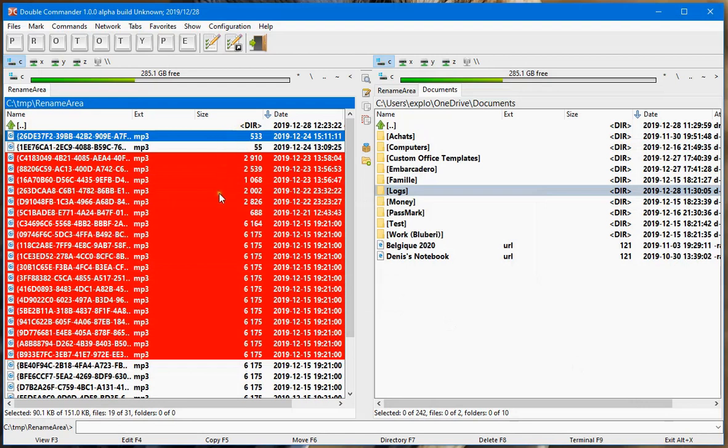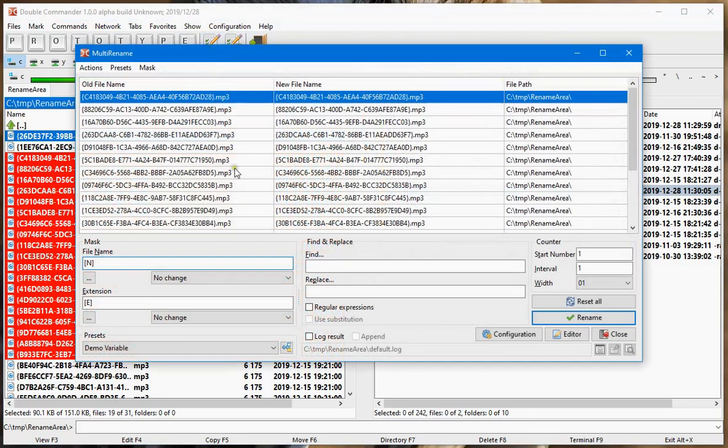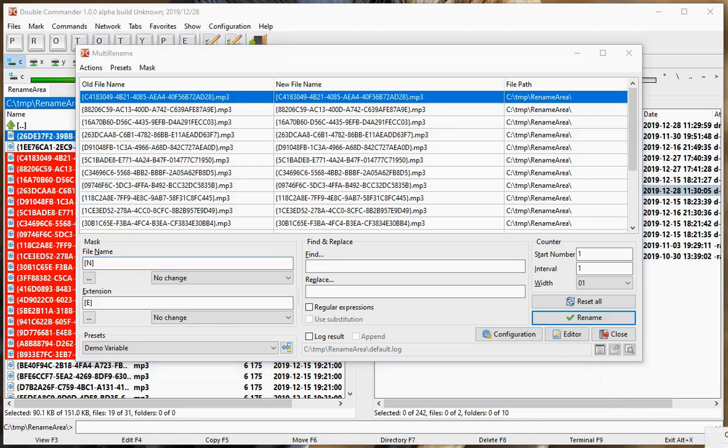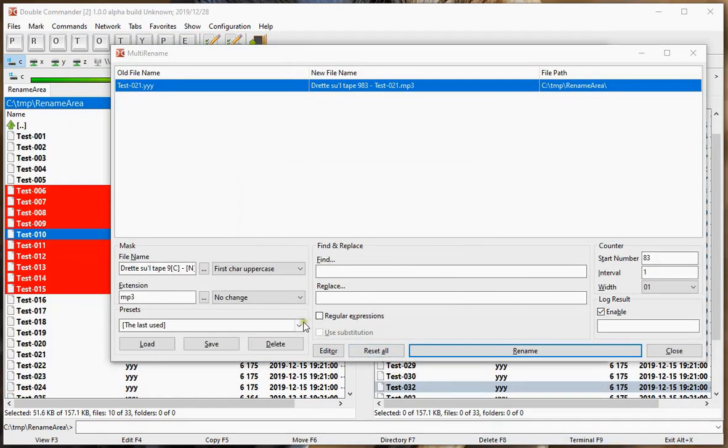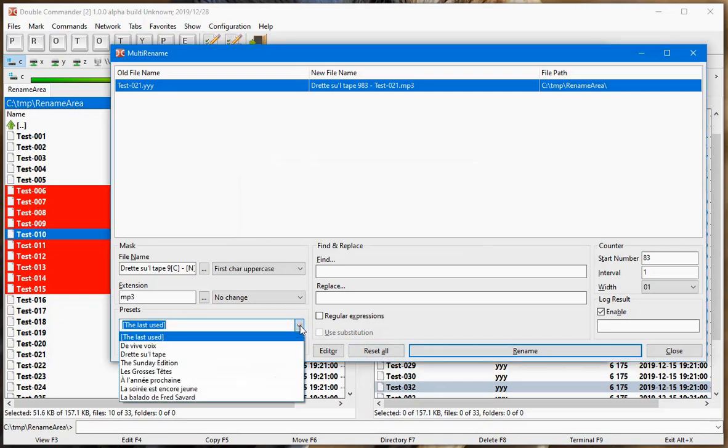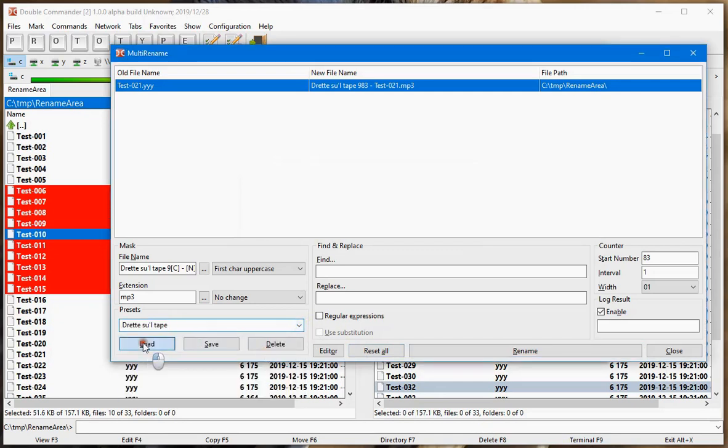I made this video for you to show you what I would like to implement in DoubleCommander. This video will show you some rearrangement, some description of things I would like to commit that I did in the recent weeks. Instead of having to move the mouse cursor over the preset drop list and select it and then click load, because you know if you change and you forget to click load, it doesn't load the setup. You need absolutely to click load each time.